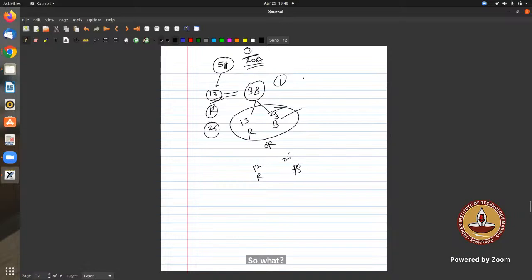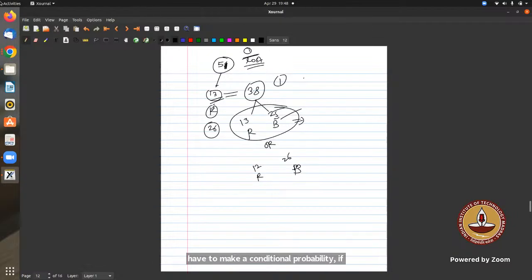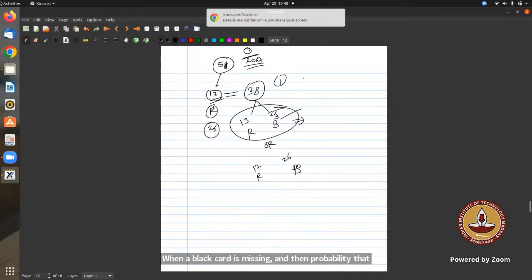Then second case 51, 12 by 51. Another one, if it is not lost, 13 by 51. So what I considered was that there were three conditions: one, the missing card is black, another, the missing card is red. Now we have to make a conditional probability: the probability that all first 13 cards were red when a black card is missing, and the probability that all 13 cards were red when a red card is missing. Then we'll apply Bayes theorem and get the answer like that.